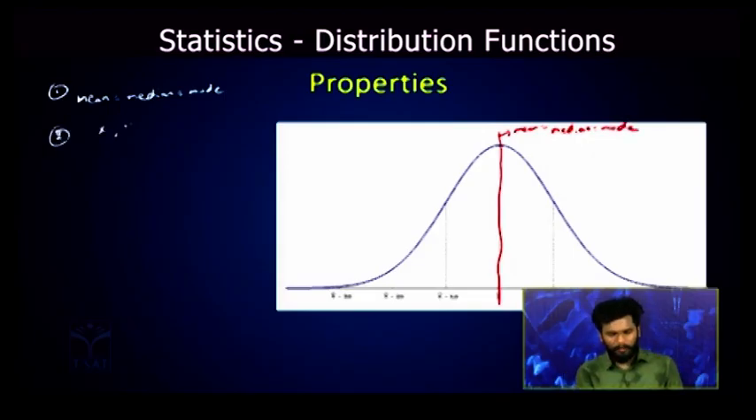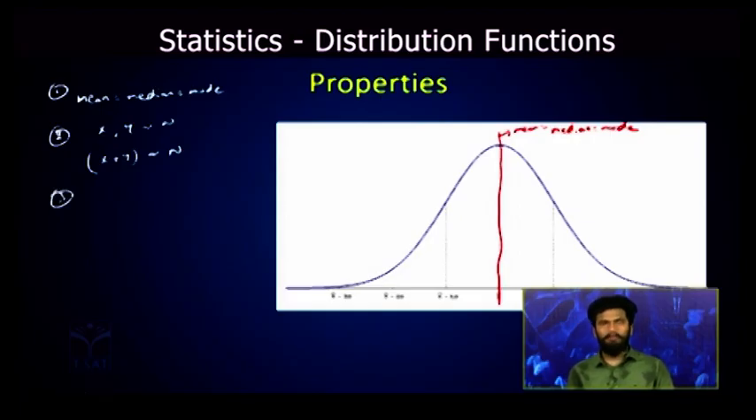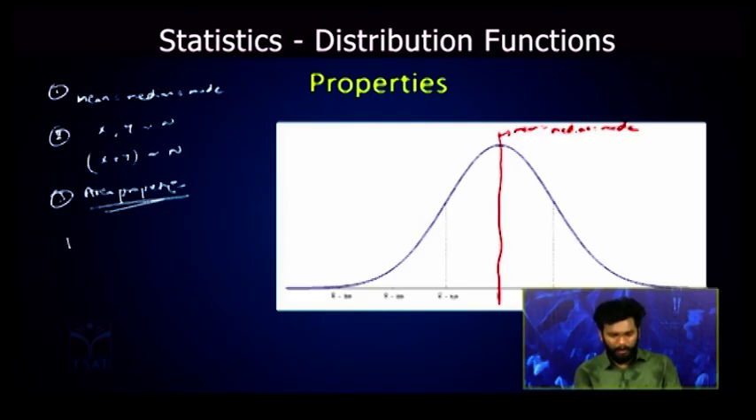X comma y, which are following normal distribution, the linear combination of this x plus y is also the same normal distribution. So the very important property in the normal distribution is the area property. The area property.